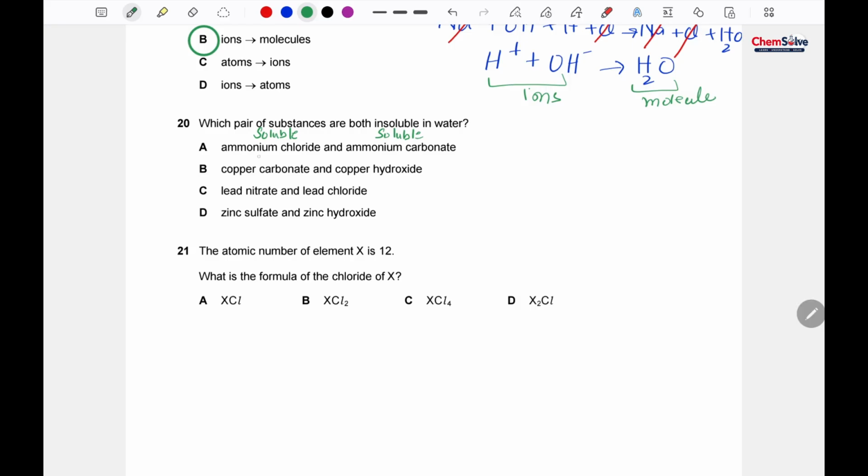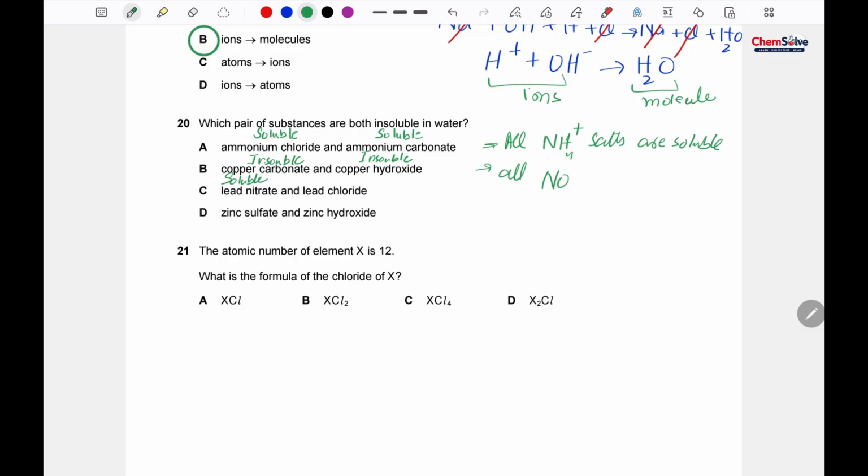Copper carbonate, it is insoluble. Copper hydroxide, it is also insoluble. You must remember that salt analysis table in which we add NaOH and aqueous ammonia to look for the precipitate and the color changes. This is from that table. Lead nitrate, it is soluble. Again, all nitrates are soluble. All ammonium salts are soluble.